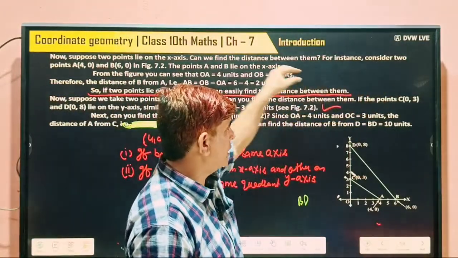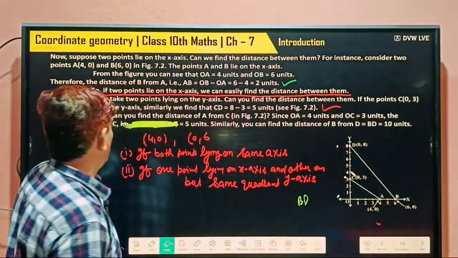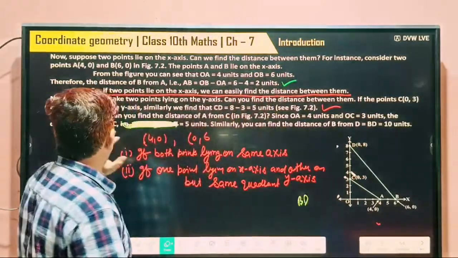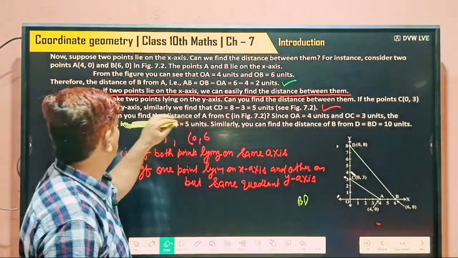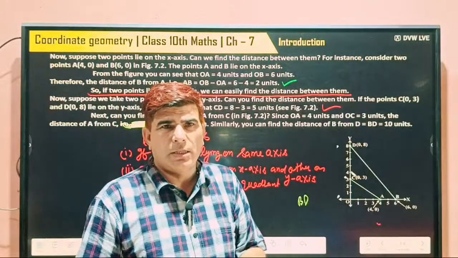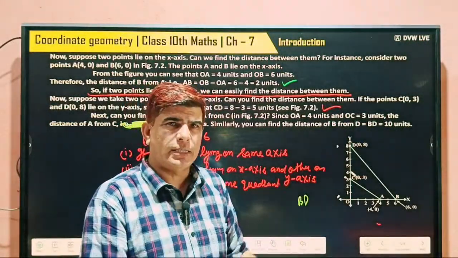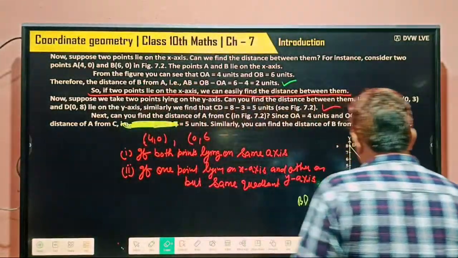And if 2 points are lying on the y-axis, then also we can easily find it. Next we can take 2 points lying on different axes, one on the x-axis, the other on the y-axis. Just like this, we have taken an example.